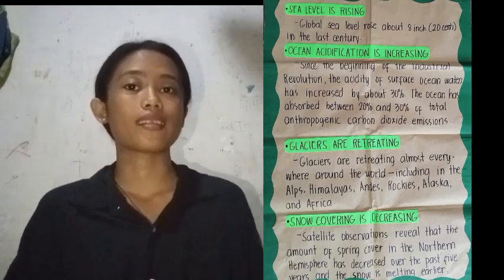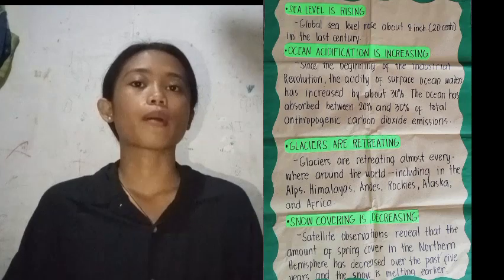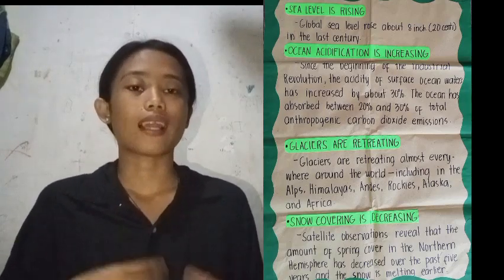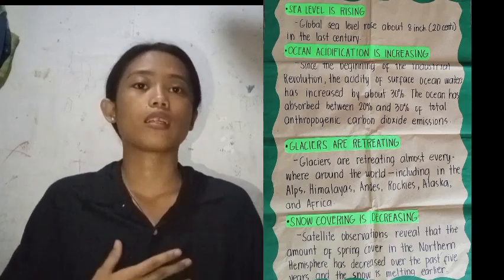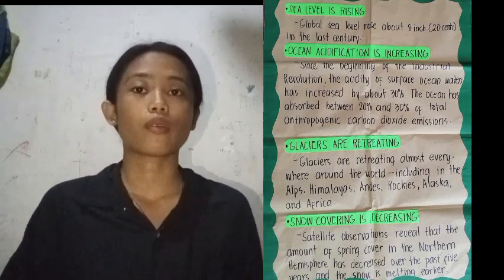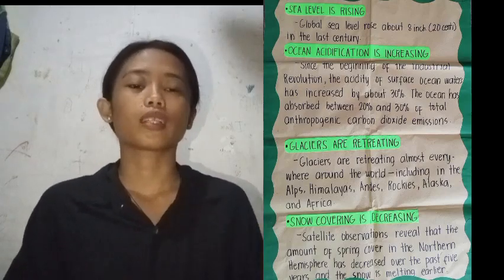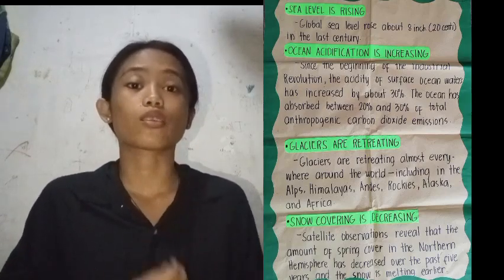That is why it is rising. Global sea level rose about 8 inches or 20 centimeters in the last century. The rate in the last 2 decades, however, is nearly double that of the last century, accelerating slightly every year. It is because every year the temperature of the globe is rising.